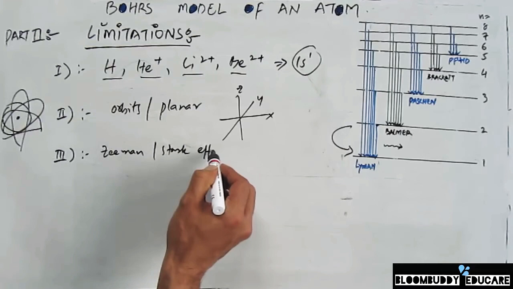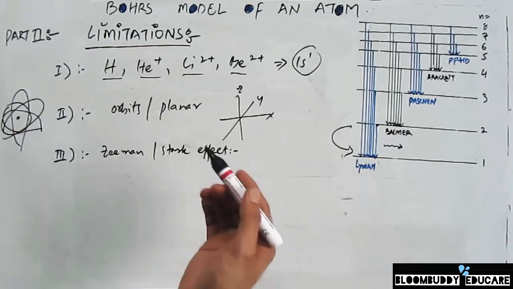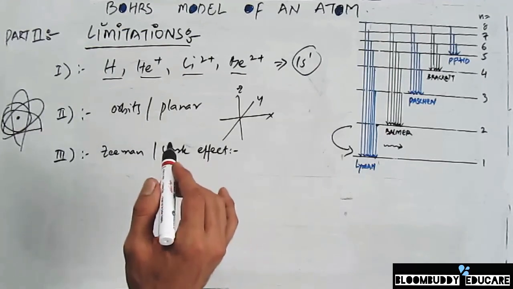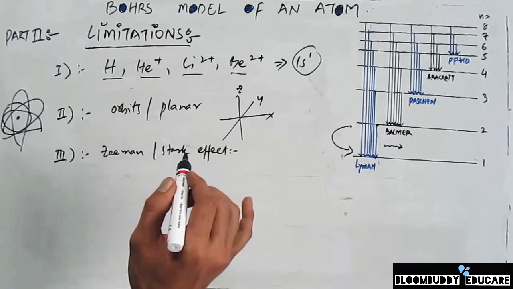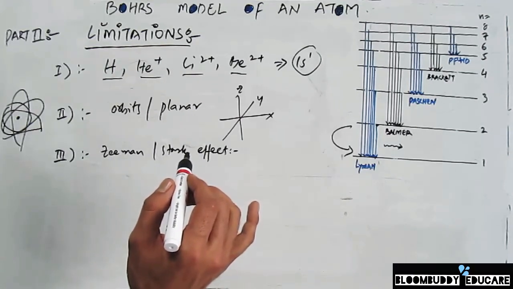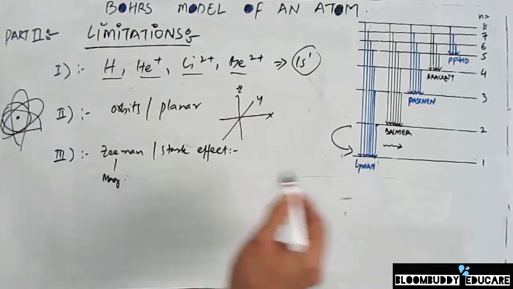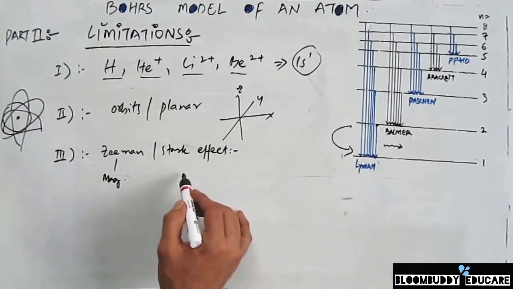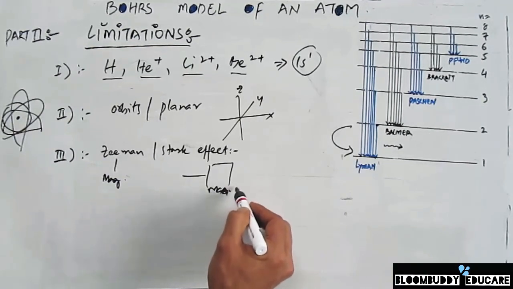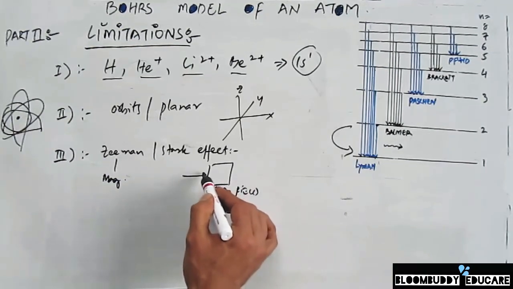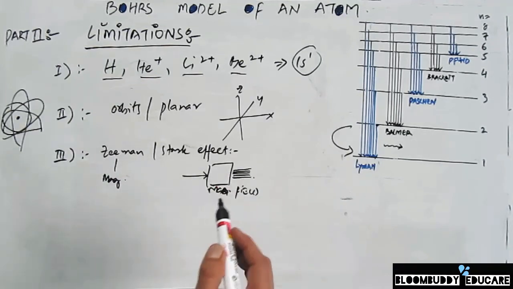So Zeeman and Stark effects, we already know what they are. When an excited atom which gives the line emission spectra is put in a magnetic field, its spectral lines are again split up into smaller, thinner lines, and these thinner lines are very closely spaced, and we call it the Zeeman effect. So if I put a spectral line into a magnetic field, you will see that the spectral line is divided into smaller, finer lines.